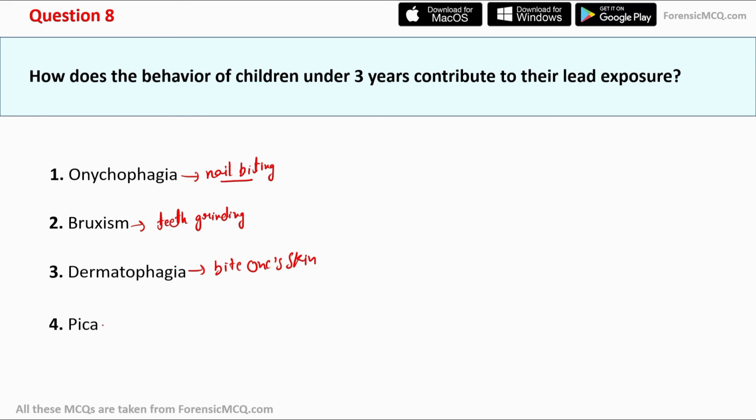Moving to the fourth option, that is pica, and pica means consumption of non-food items. So pica is the behavior that leads to the consumption of lead by children under 3 years old. So the correct answer for this question is option 4, that is pica.